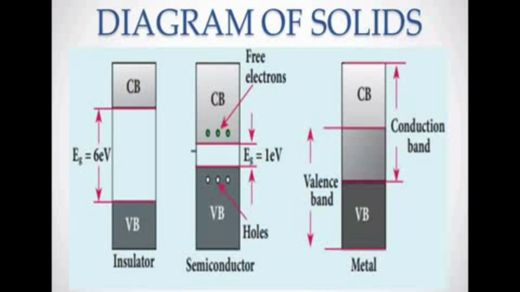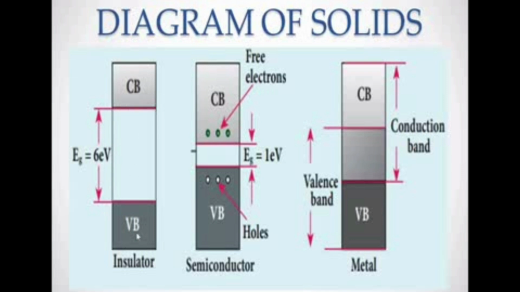Now we are going to see the insulators. See here, this is the conduction band, this is the valence band. The energy gap between the conduction and valence band is 6 electron volt, which is a very large energy gap. So it is not possible for the electron to jump from the valence band to the conduction band.